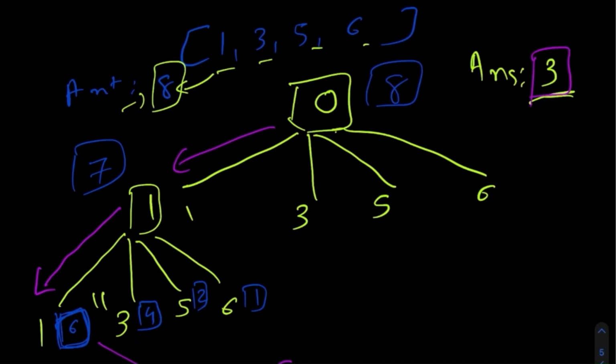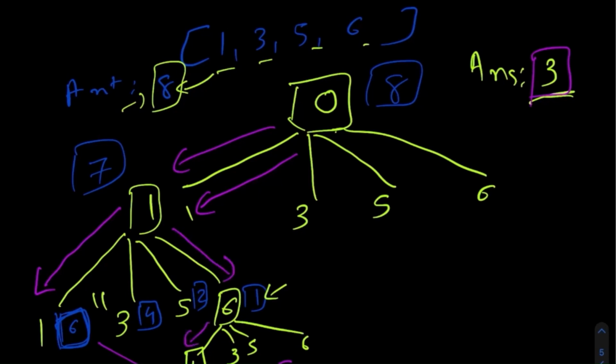Again, we can ignore this from 5, and at 6 we would still find a route something like this, because notice, even at 6 we still have 4 decisions we can make. So we can choose either 1, 3, 5 or 6, and notice that only 1 is remaining over here, and we can select this one. So we would have another potential route starting from 1 going to 6 and then again going to 1, that sums up to 8.